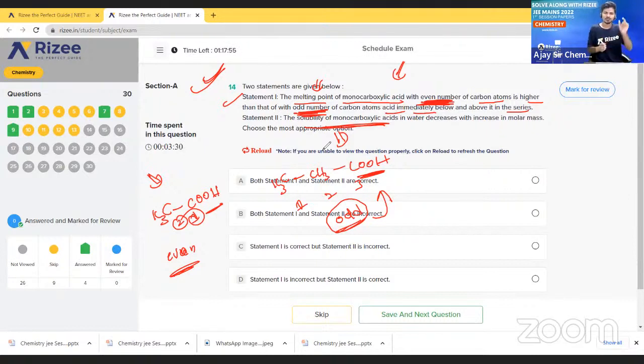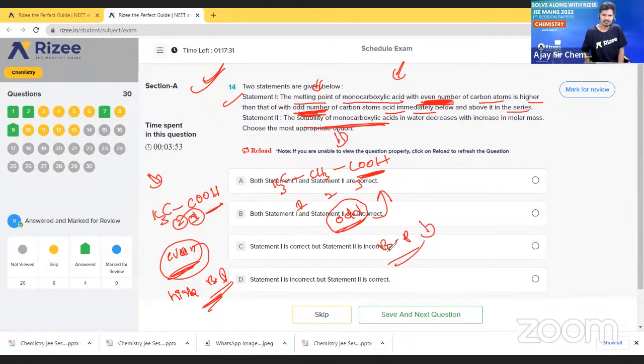So in statement 1, they are telling that the even-numbered monocarboxylic acid has a high BP, not blood pressure, boiling point here. Here BP means boiling point. And here they are telling that the odd-numbered one has a very low boiling point. So what is the reason? In NCERT they clearly mentioned that. So I will write here point to point.